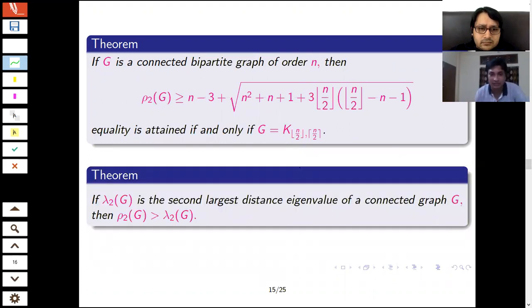Then this one is a comparison of the ordinary eigenvalue and the Pareto eigenvalue for the second largest one. If I consider the ordinary eigenvalue denoted by lambda2, and the second largest one denoted by mu2, then the Pareto eigenvalue is always greater than the ordinary eigenvalue. The distance Pareto eigenvalue is always greater.